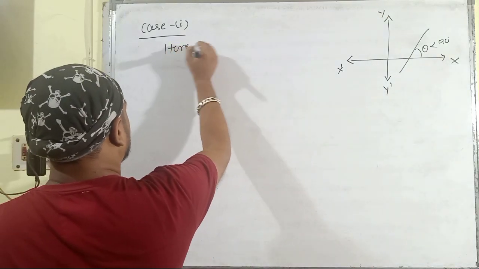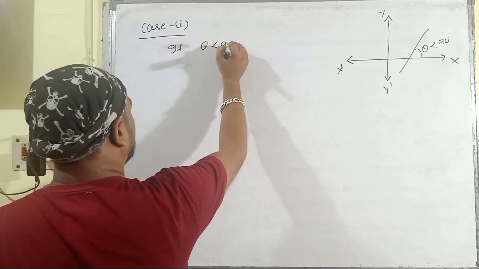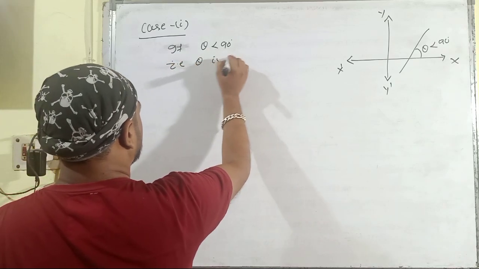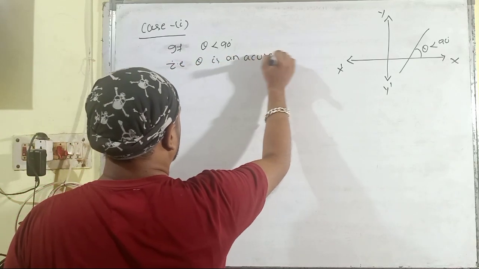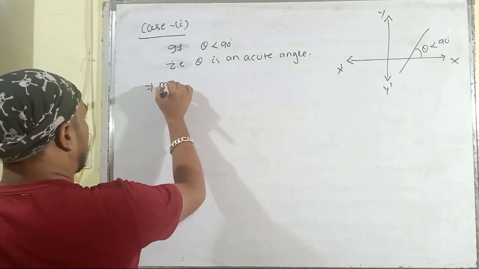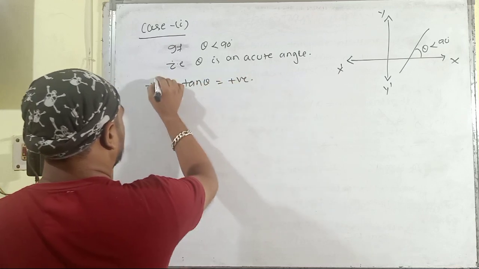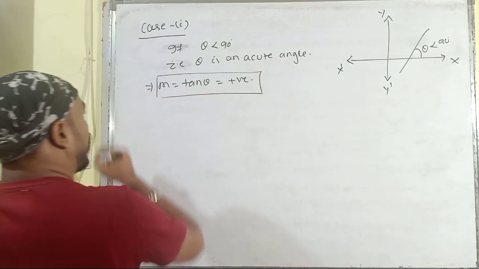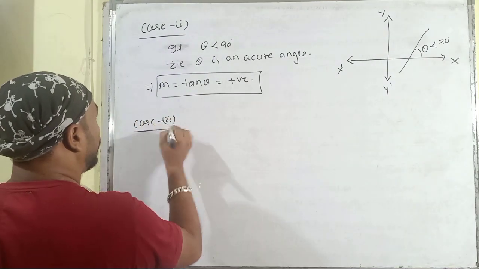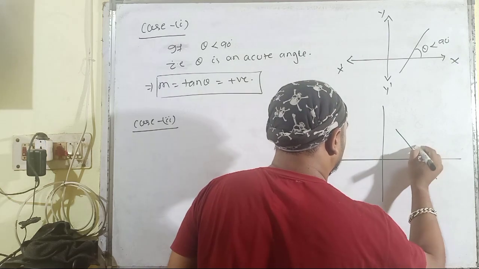This is the x-axis and this is the y-axis. Here, if theta is less than 90 degrees, that is, theta is an acute angle, then m is equal to tan theta, and it is always positive. Then, discussing case number 2, where theta is an obtuse angle.